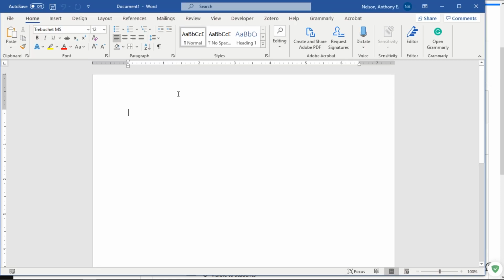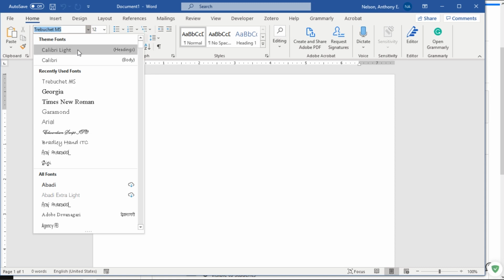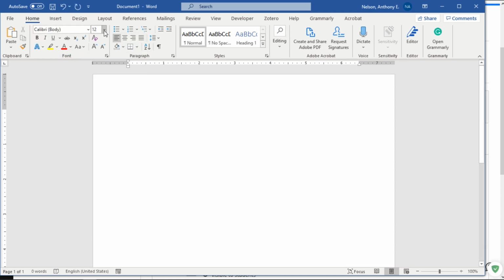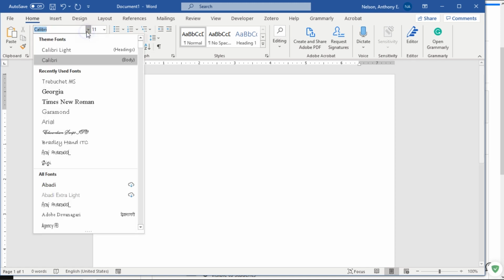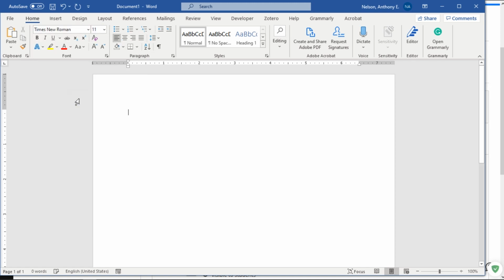Now, it's going to automatically have your font set to Calibri 11 point. What you need to do is change that. Mine is currently set on Trebuchet, but yours will be set up on Calibri 11. But for the academic standard paper, we need to set it up in Times New Roman 12.